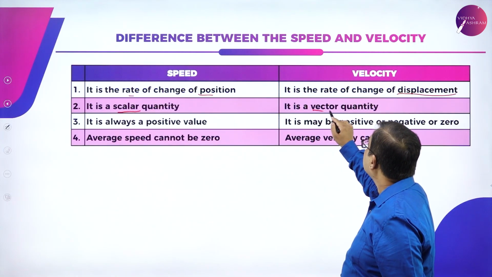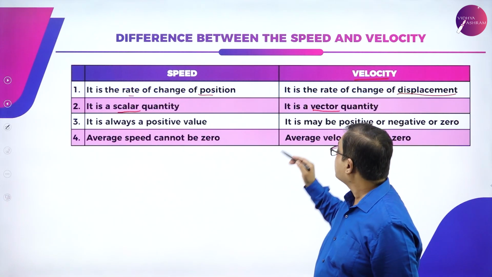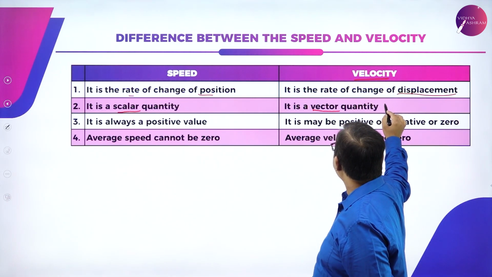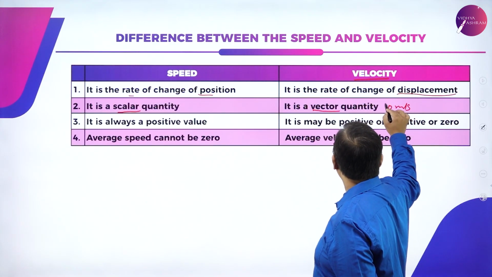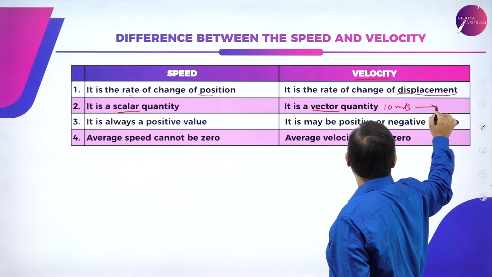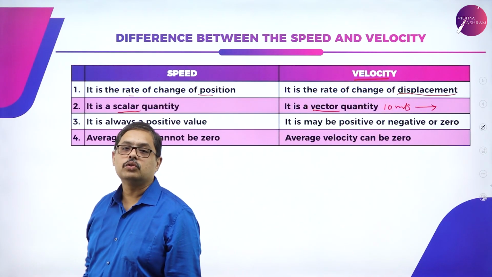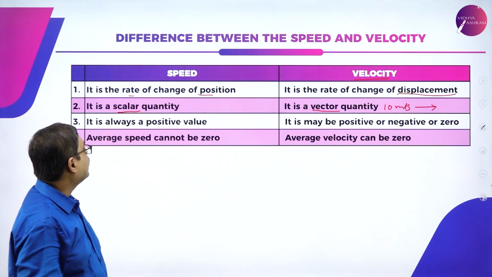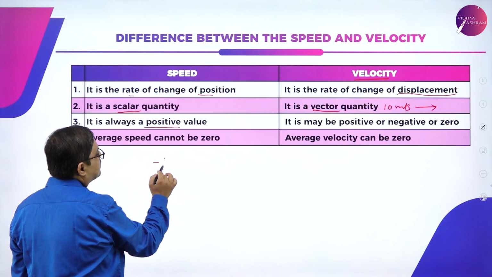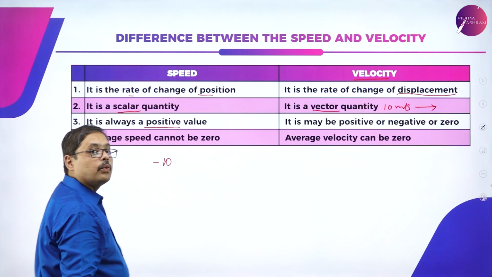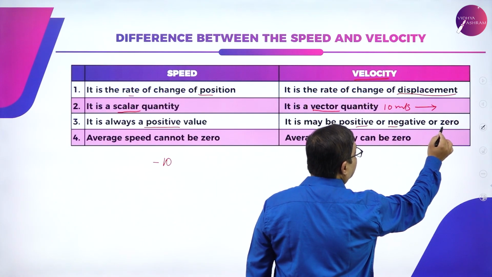Velocity is a vector quantity because along with the speed, say 10 meters per second, I am also representing in which direction it is traveling. The direction of travel is also being told to you. That is why it becomes a vector quantity. Speed is always a positive value. I cannot say that speed is minus 10 km per hour. Whereas velocity can be positive, it can be negative, or it can be 0.